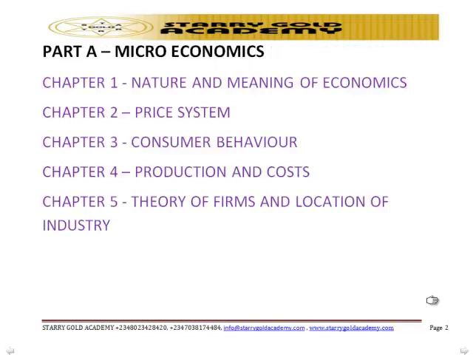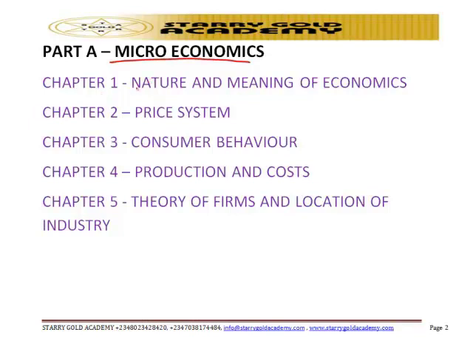Right. So the course has been divided into two parts. Part A is meant for the microeconomics. Under the microeconomics, we'll be looking at chapter 1. Before now, I've divided the chapters into 12 chapters. The first 5 chapters under part A, which is under microeconomics, and the next 7 chapters are categorized under part B, which is under macroeconomics.